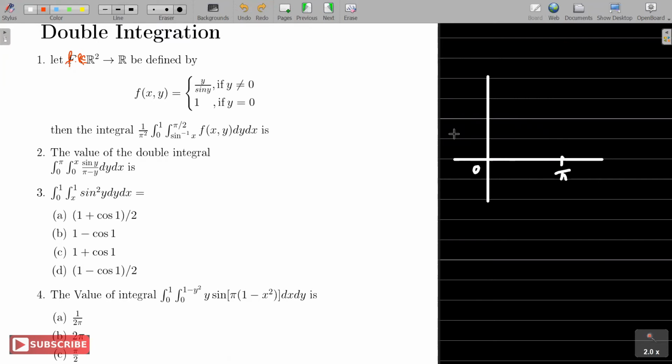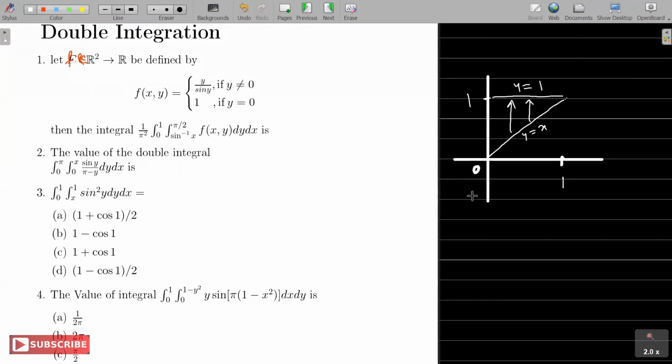So what's the region? X goes from 0 to 1, and Y goes from X to 1. Y equal to X is a line passing through (0, 0) and (1, 1), and so on. So Y equal to X to Y equal to 1, right? So my region is this one.